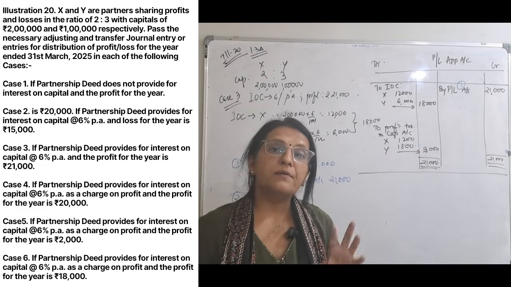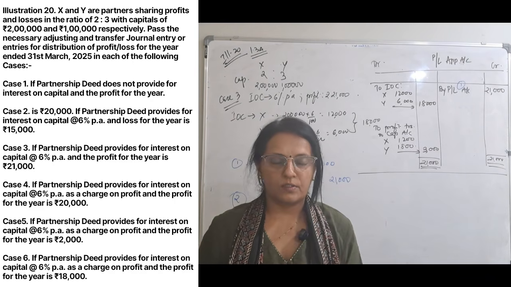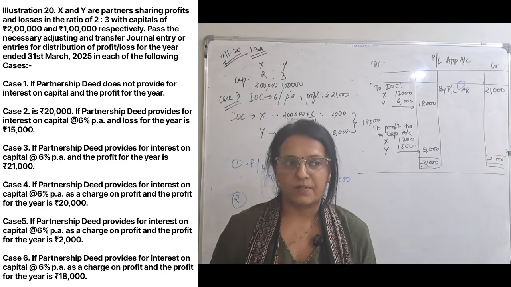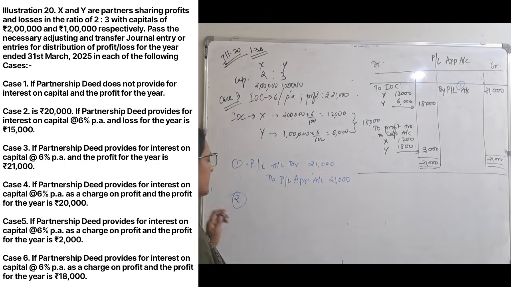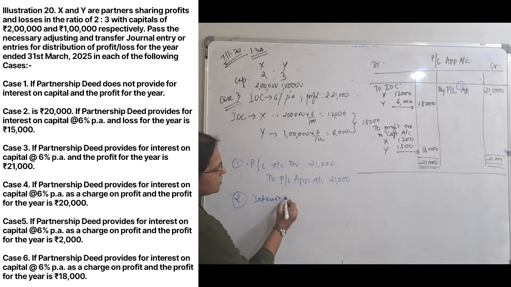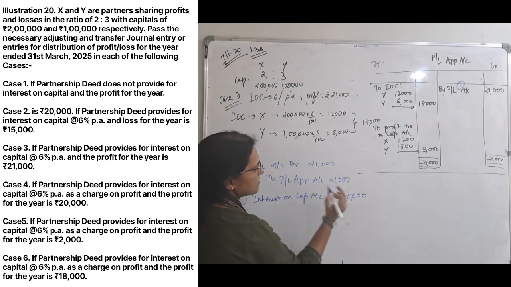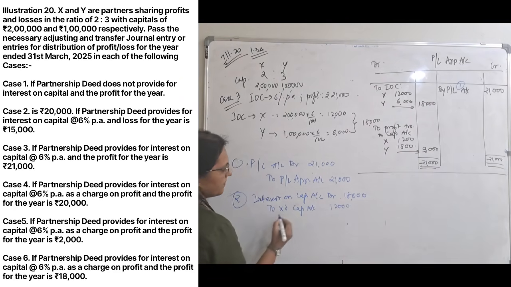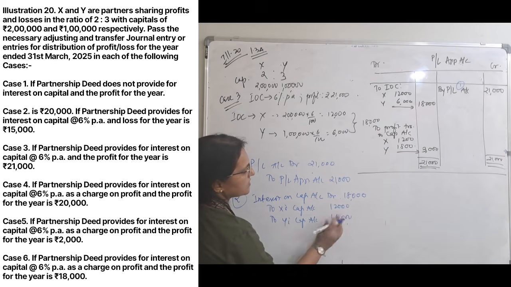interest on capital, giving interest on capital to the partners. If you remember, interest on capital will always have two journal entries, whether it is salary or commission, two journal entries. Even interest on drawings, 2 journal entries. The first journal entry is when you are allowing interest on capital. Here the journal entry will be: interest on capital is an expense for the firm. Interest on capital account debit. How much is the interest on capital? 18,000. To excess capital, because their capital is going to increase for giving interest on capital. So that is 6,000.